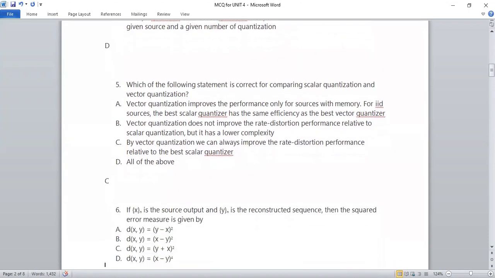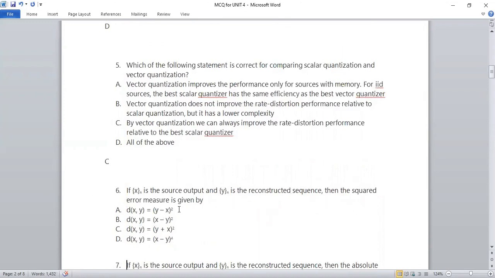Okay, next question. The question is about the squared error measure. If xn is the source output and yn is the reconstructed sequence, then how can you define the squared error measure? Option A is d(x,y) equals (y minus x) whole squared. This is not true. Whenever we calculate the squared error measure, we take the difference of the source output and the reconstructed sequence, so it should be x minus y. You can see there is a minute difference between all these, right?